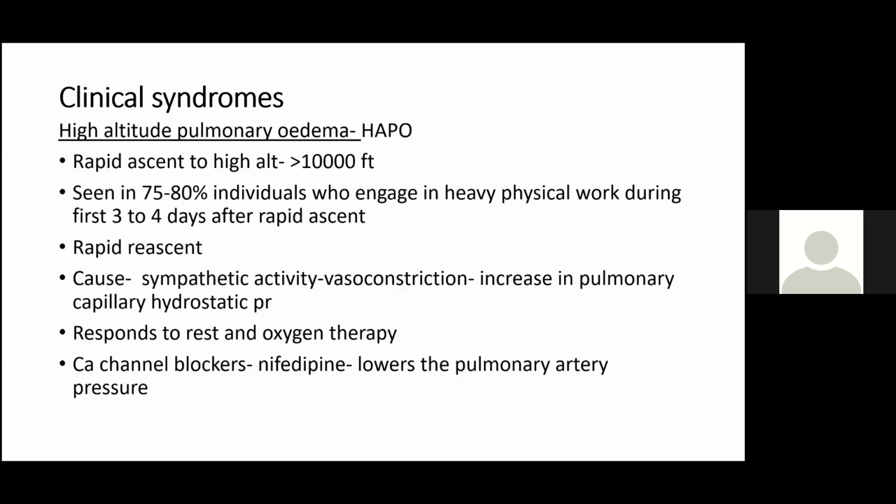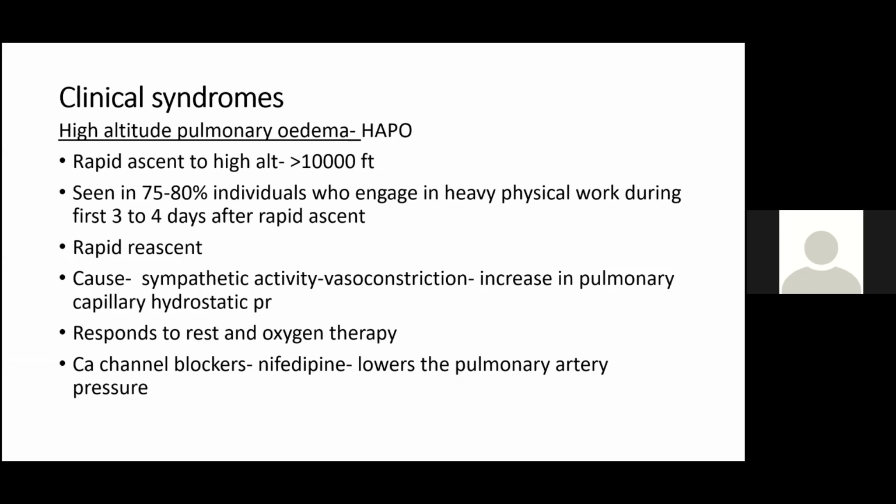Coming to clinical syndromes due to high altitude. So people who go to high altitude may experience some of the clinical syndromes. So they are high altitude pulmonary edema, acute mountain sickness, chronic mountain sickness. So first coming to high altitude pulmonary edema. What is this high altitude pulmonary edema? So when a person rapidly ascends to a height of more than 10,000 feet and engages in heavy physical work during first 3 to 4 days of rapid ascent, then you will see this high altitude pulmonary edema.